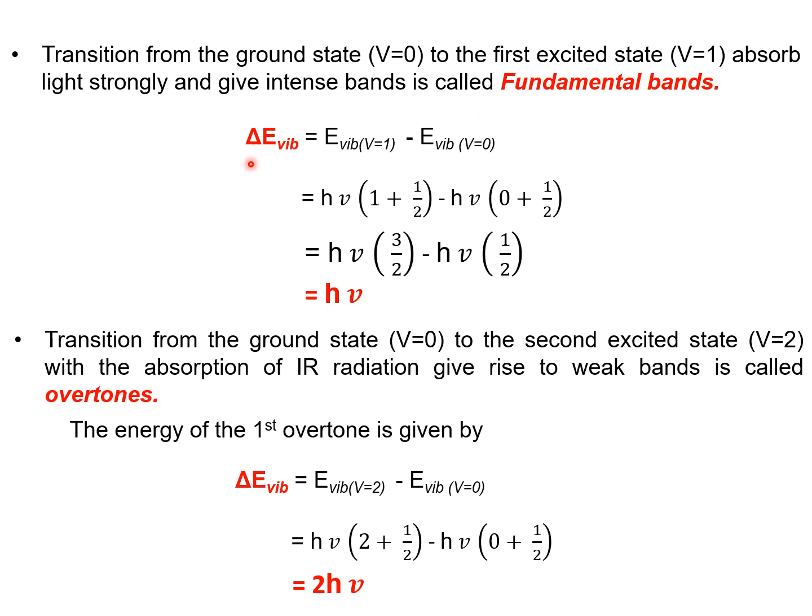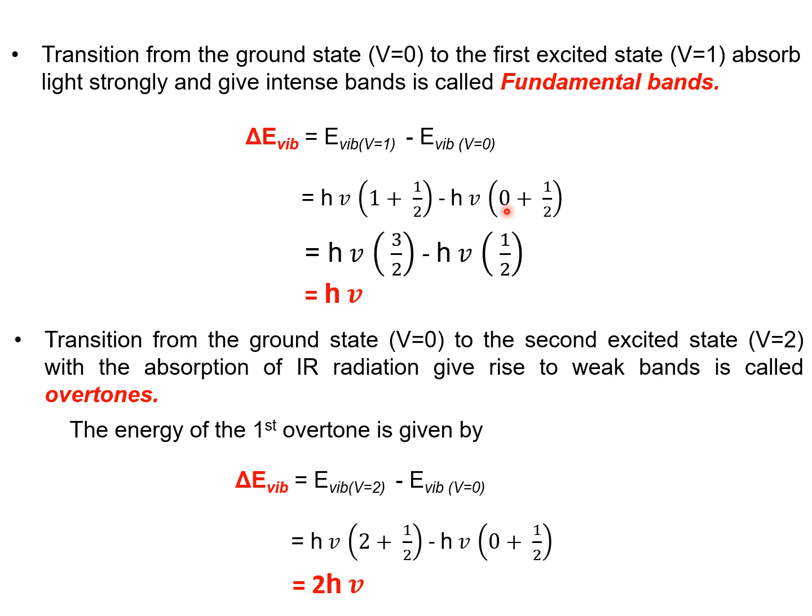So the energy difference between two vibrational energy levels, that is delta E vibration, is equal to E vibration, the energy of the first vibrational level, minus the energy of the vibrational energy level at V equal to 0. So we substitute E vibrational, which is equal to h nu (V plus 1/2).